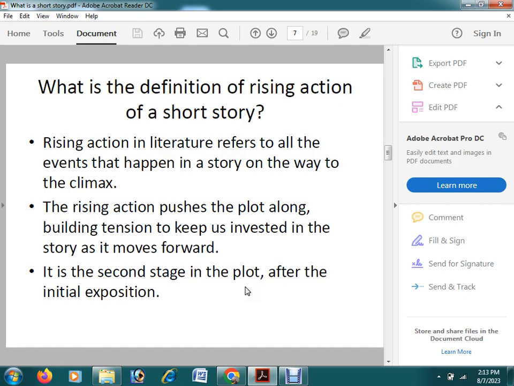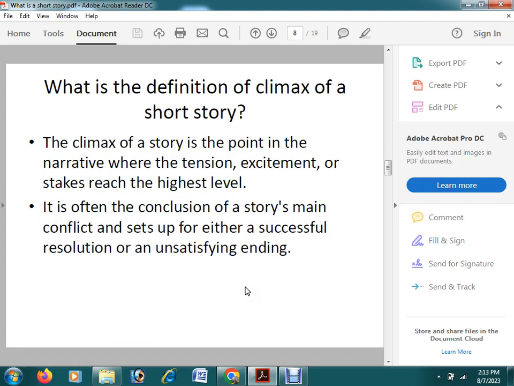Okay, and also the climax. What is the climax then? Climax is the highest point of the narrative where the tension, excitement, and stakes reach the highest level. Every reader will wonder what will happen next. The final situation, the final tension and excitement of the story.